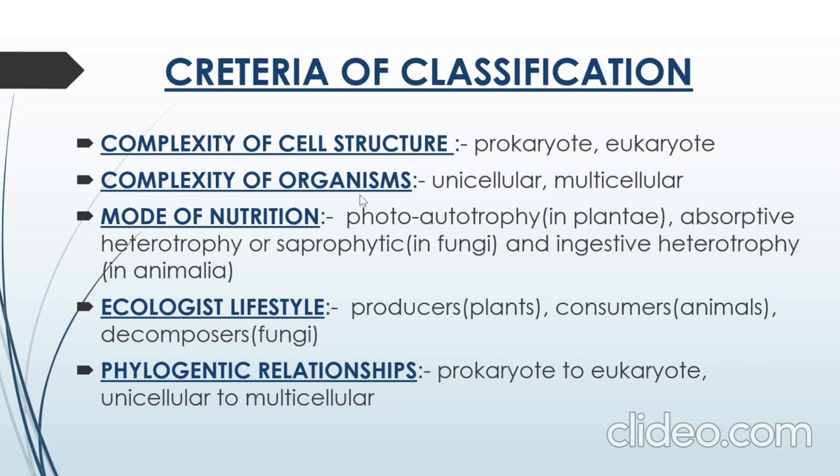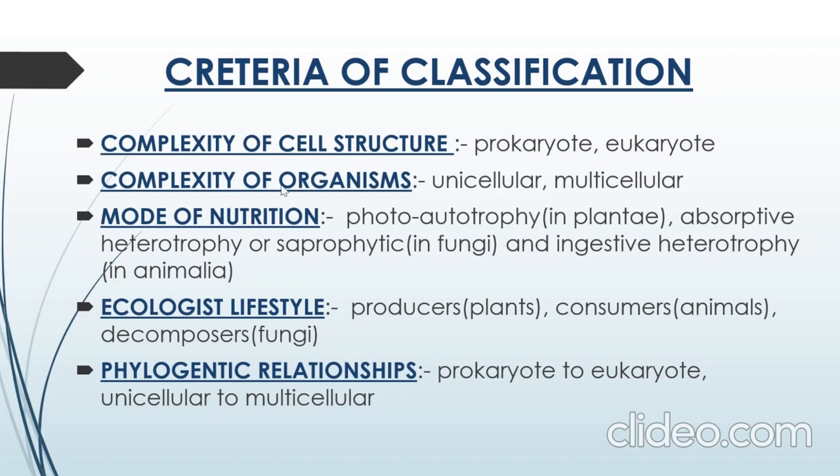Coming to the next, complexity of organism. Organisms can be unicellular or multicellular. Being unicellular, they possess only a single cell; the whole organism is a single cell. Whereas being multicellular, the cell is divided into multiple cells, and the organism is a cluster of these multiple cells.